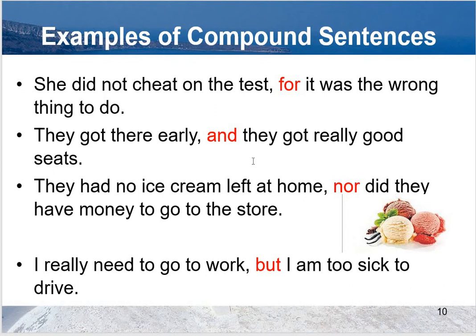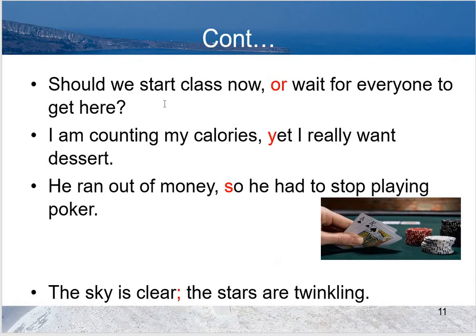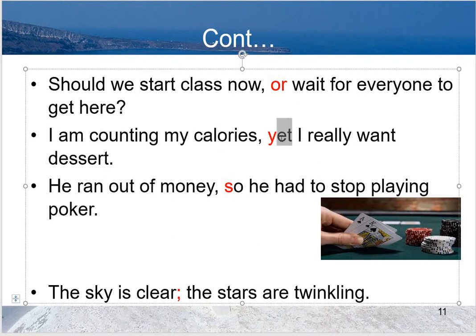They got there early and they got really good seats. They had no ice cream left at home, nor did they have money to go to the store. I really need to go to work, but I am too sick to drive. Should we start class now or wait for everyone to get there? I am counting my calories, yet I really want dessert.